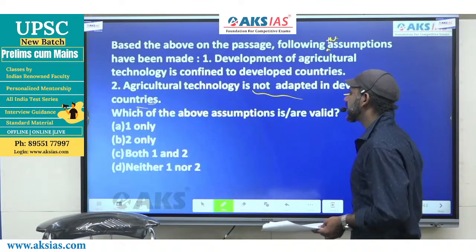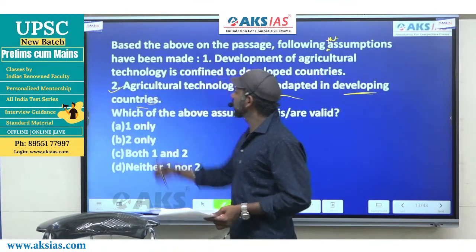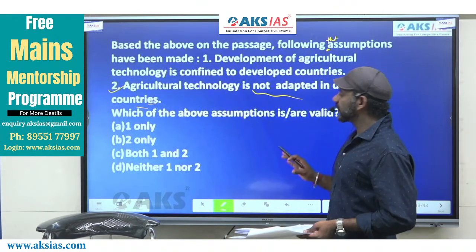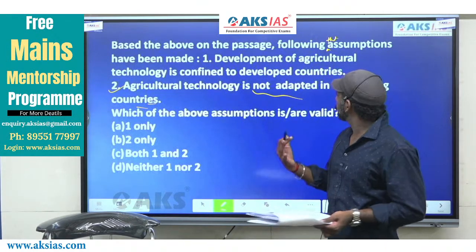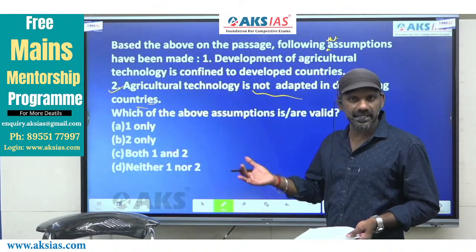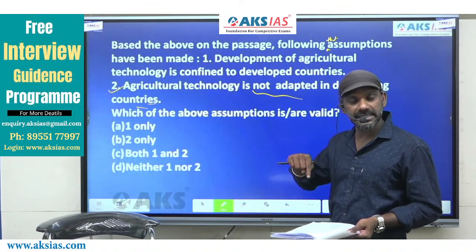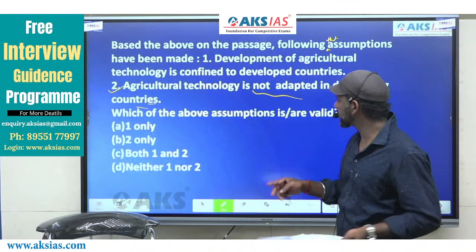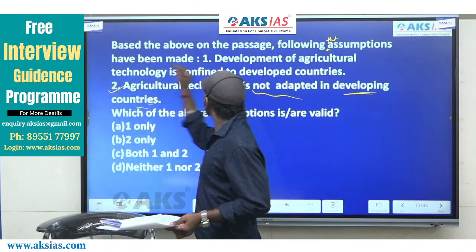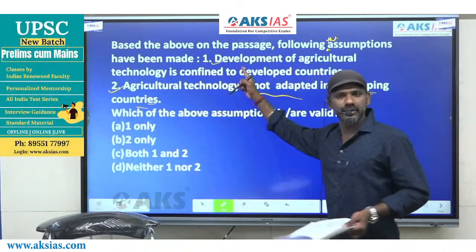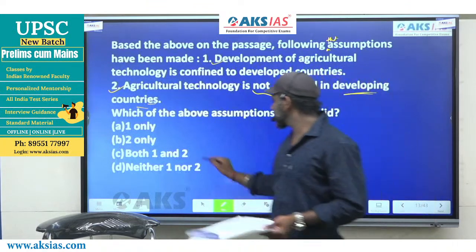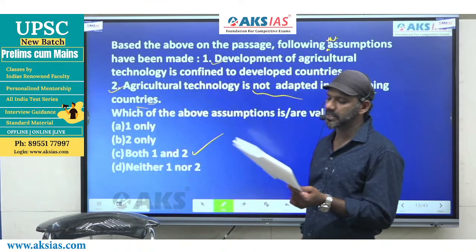2 is completely fine. Come to statement 1 once again. Development of agriculture technology is confined to developed countries. Yes, development of agriculture technology happens in developed countries. It does not happen in the developing countries, because in developing countries, technology is not adapted. 1 is fine, 2 is also fine. Now, if 1 is completely fine, 2 must also be agreed to here, right? So here the answer must be option C, both 1 and 2.